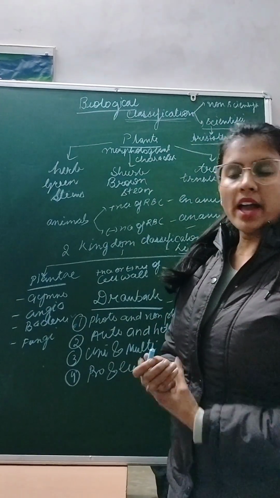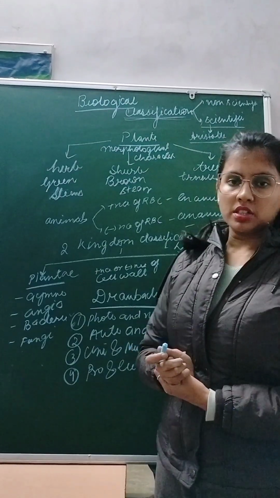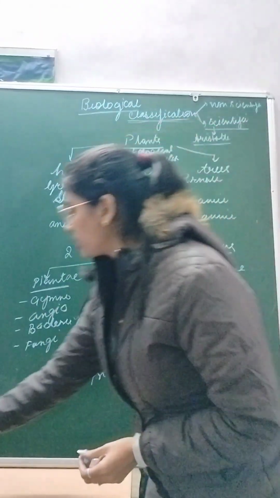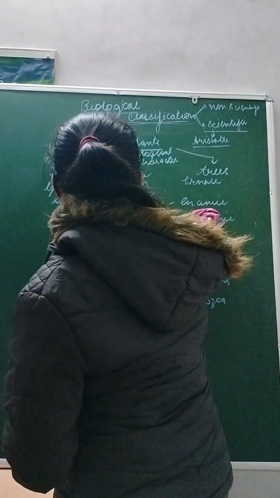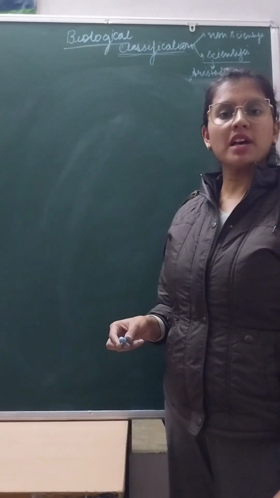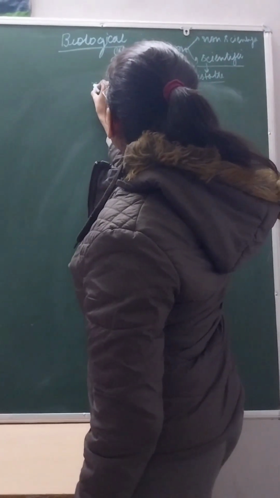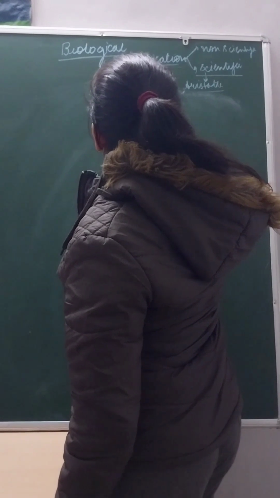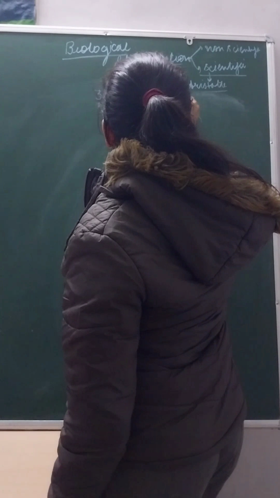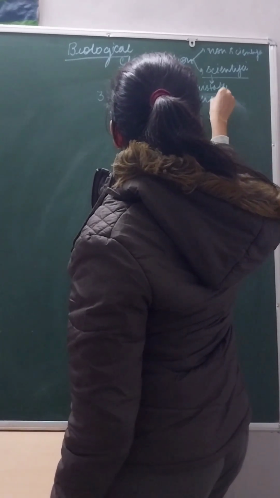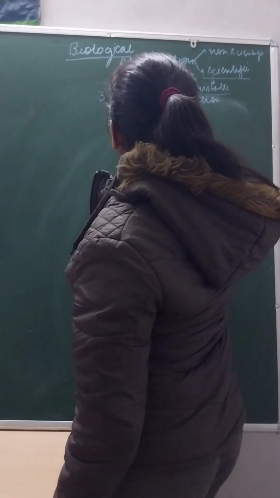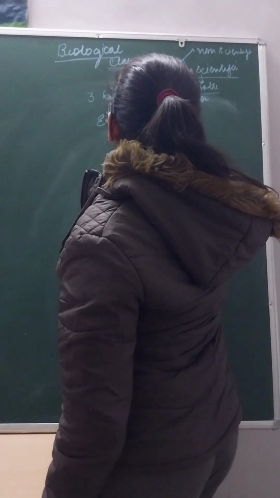So these are the drawbacks of two kingdom classification. After two kingdom classification, we have three kingdom classification, which was given by Ernst Haeckel.